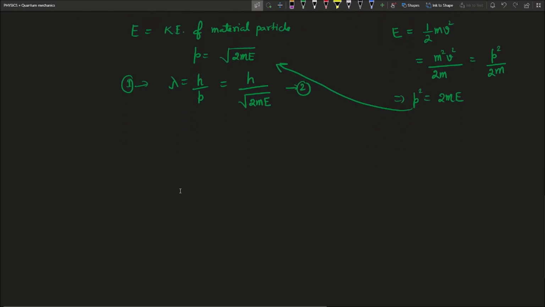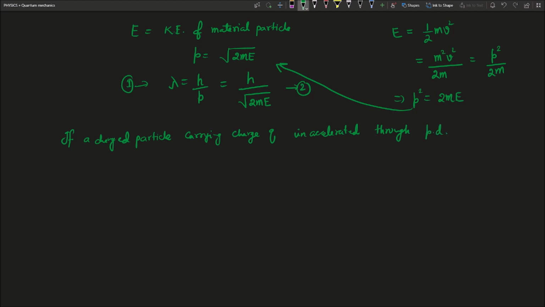Now, in terms of a charge carrying particle: if a particle carrying charge q is accelerated through a potential difference of V volt, then the kinetic energy E is written as q into V. Therefore in this case lambda is equal to h divided by root over 2m qV. This is equation number 3.